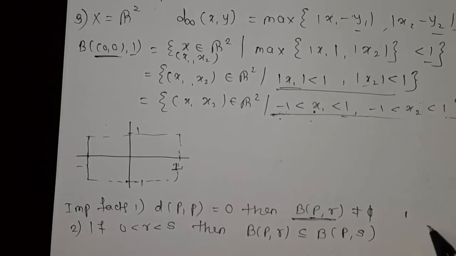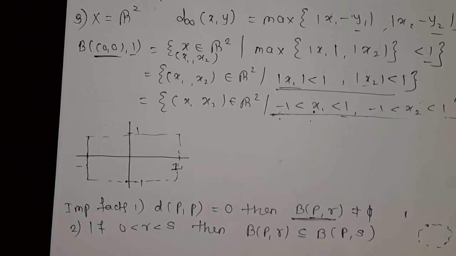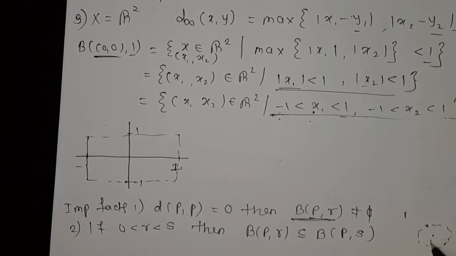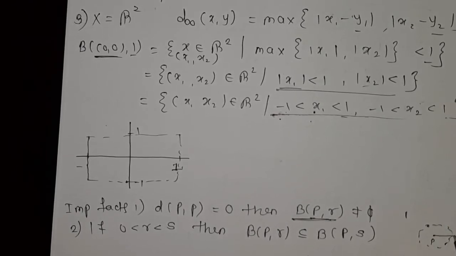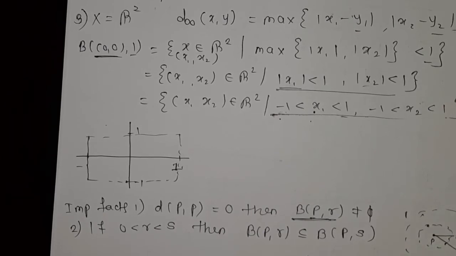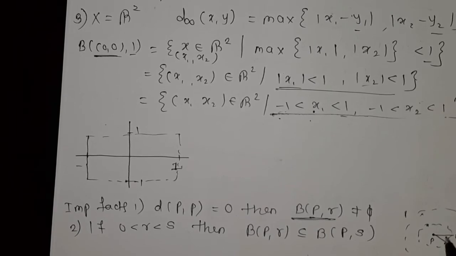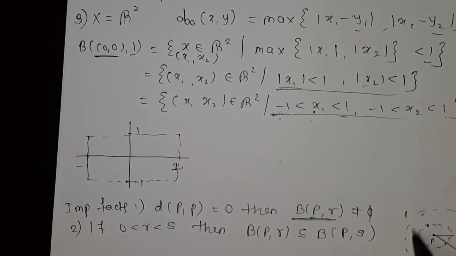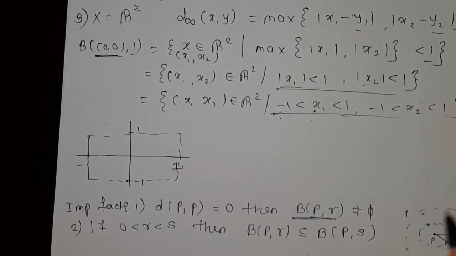Suppose this is our circle with center at P and radius R, and this is our circle with center at P but radius S. From this diagram you can easily say this circle is a subset of this circle.